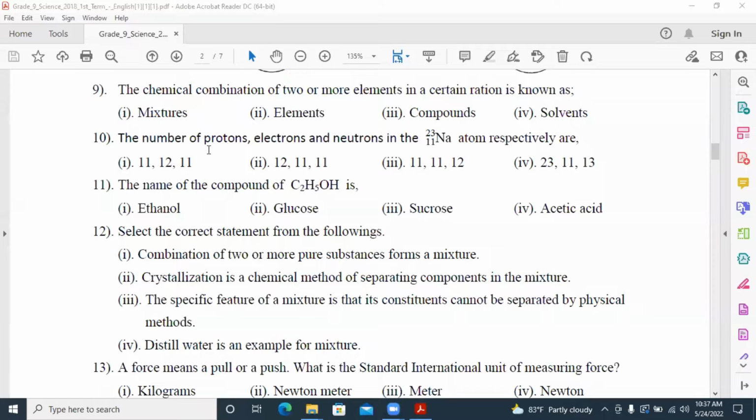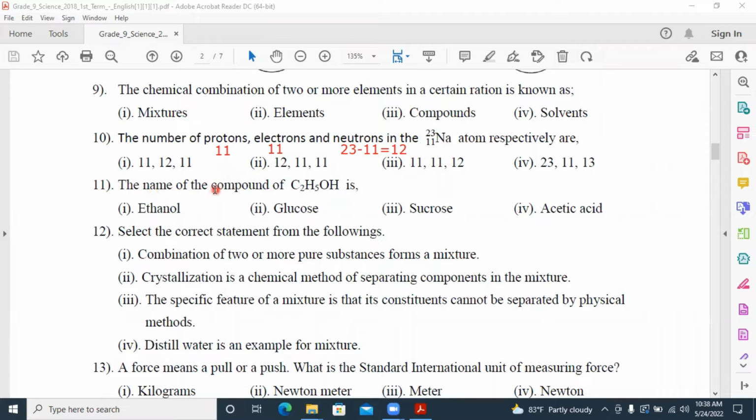So, there are 11 protons. And also you know, the number of protons is equal to the number of electrons, which is 11. The number of neutrons can be taken by subtracting the atomic number from the mass number. Answer is 12. So the correct answer is answer number 3.